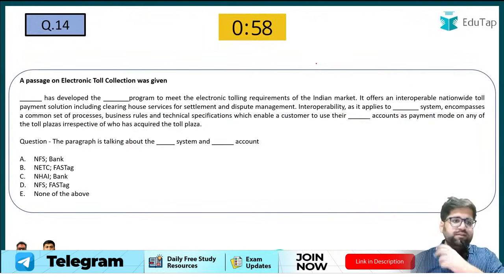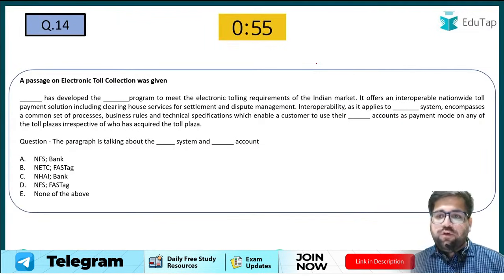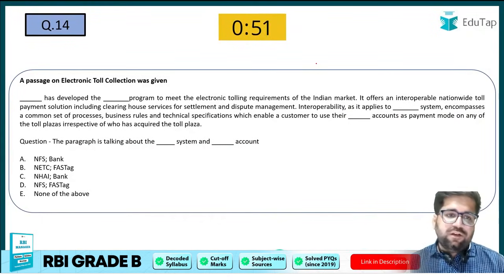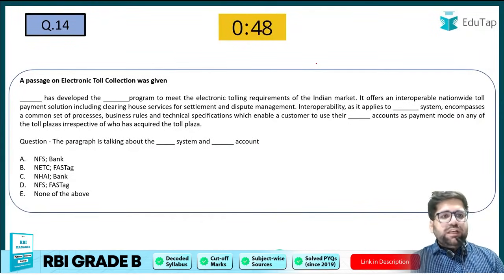Question number 14, my friends. First, I will give you 30 seconds to read this particular paragraph. This is not the exact paragraph, I would say. A passage on electronic toll was given.